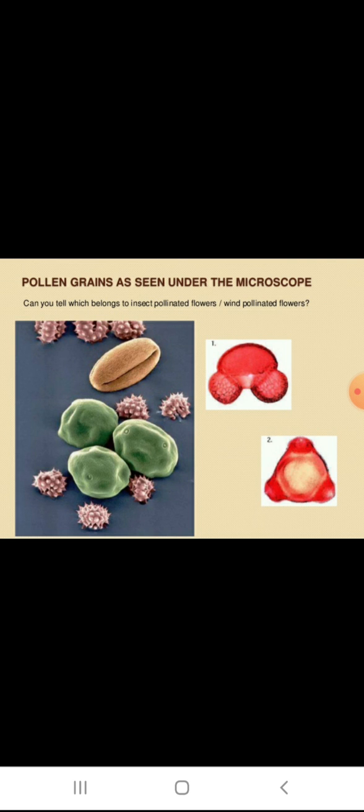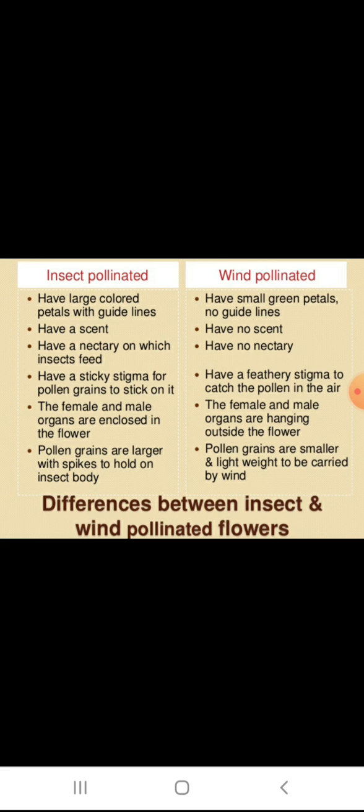Pollen grains as seen under the microscope. Insect pollinated and wind pollinated, there are two kinds. Insect-pollinated flowers have large colored petals with guidelines. Wind-pollinated flowers have small green petals, no guidelines.